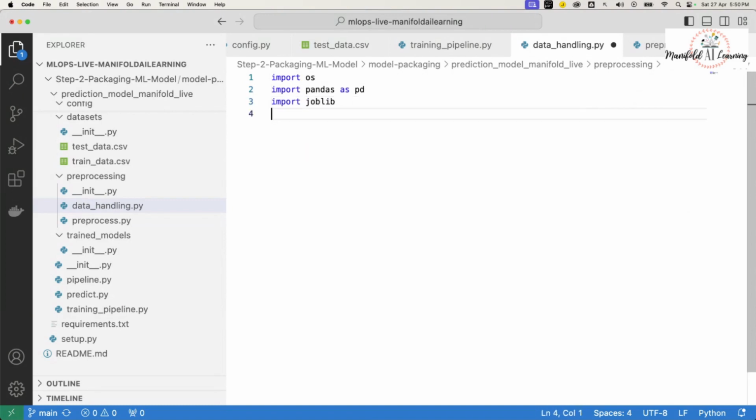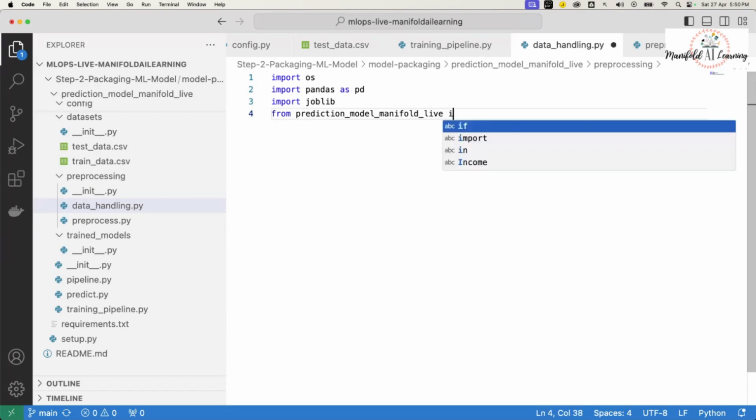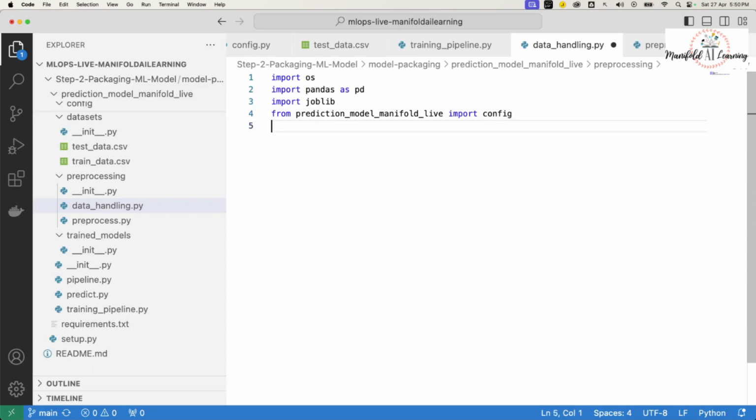The reason I'll be using joblib is that it helps me perform serialization. You have already learned about serialization in the experimentation session. That means saving it into an external file. Then I'll import my configuration module from the prediction model package.